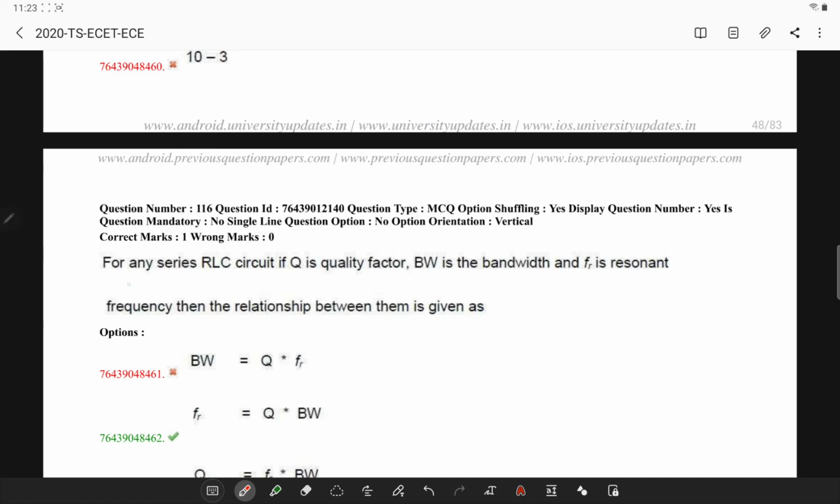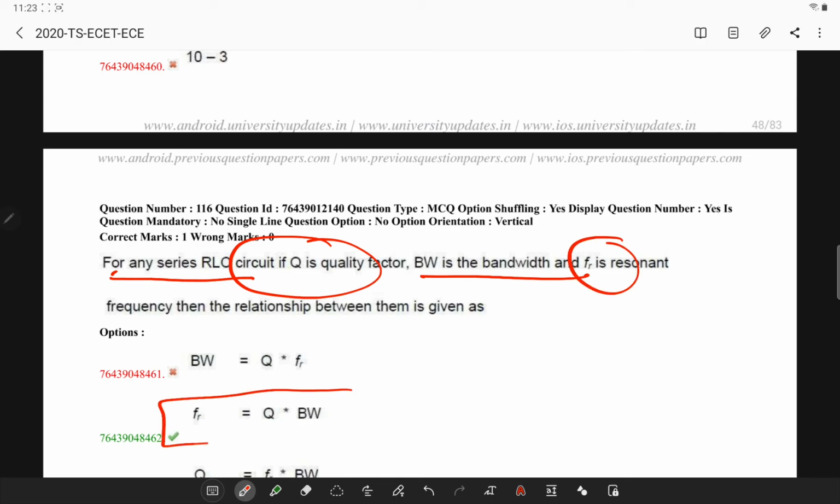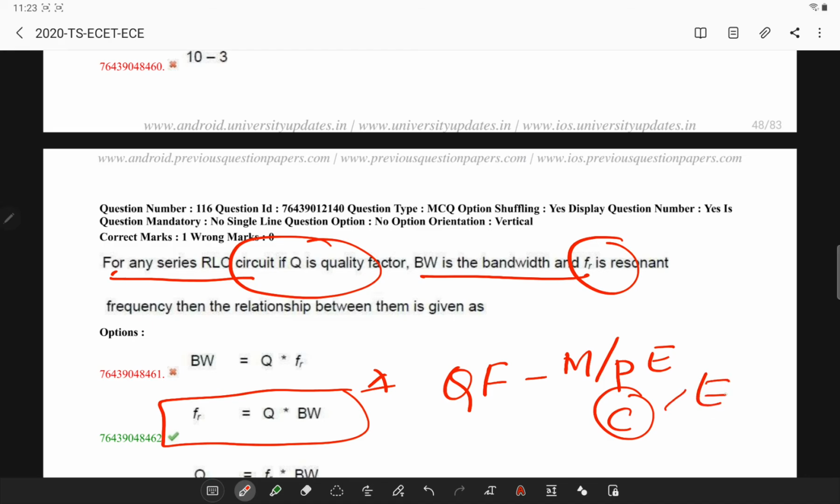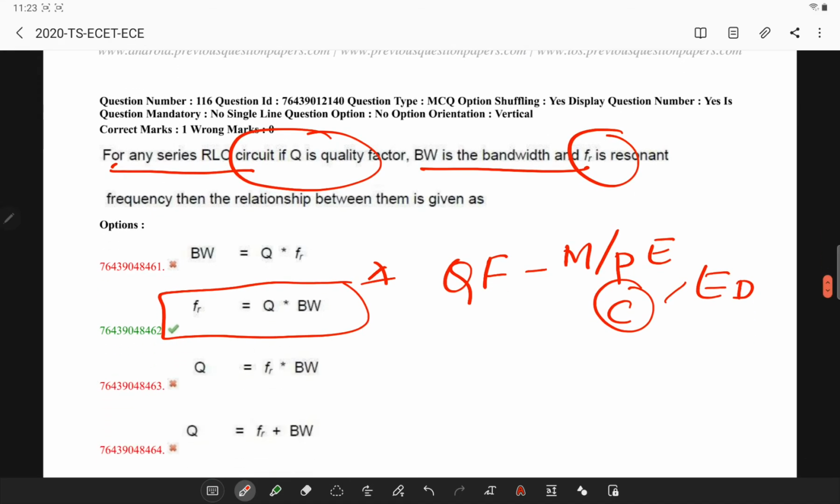for any series RLC circuit, Q is the quality factor, B is the bandwidth and FR is the resonant frequency. Now try to remember this. Quality factor is the ratio of the maximum or peak energy stored in a circuit to the energy dissipated by the resistance during the cycle of oscillation.